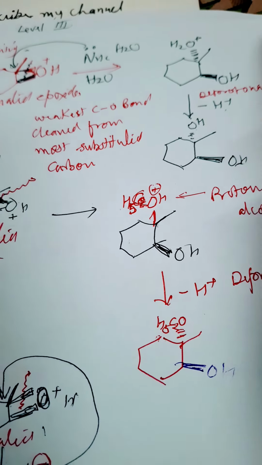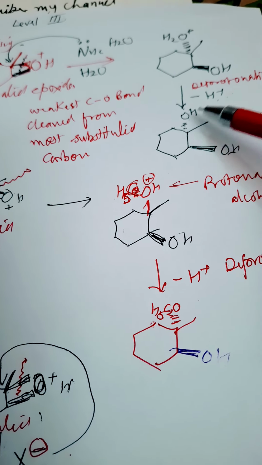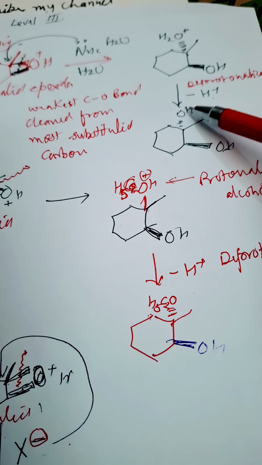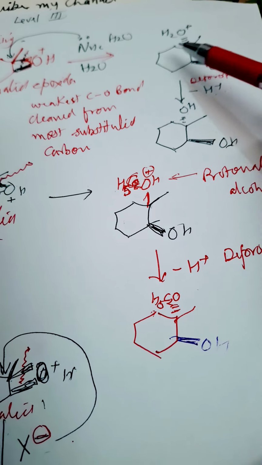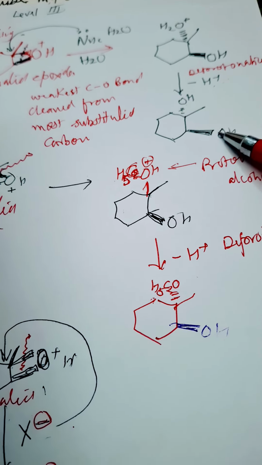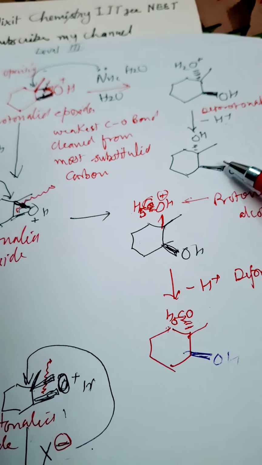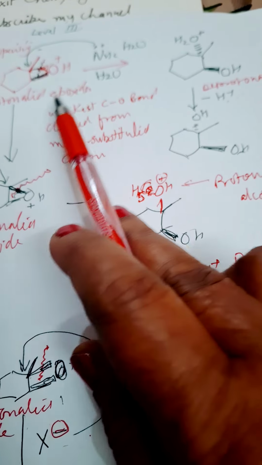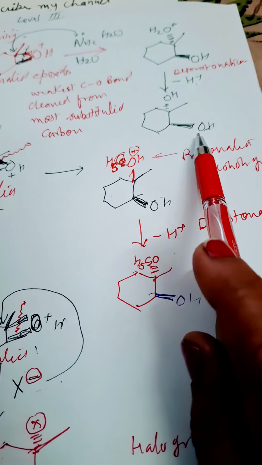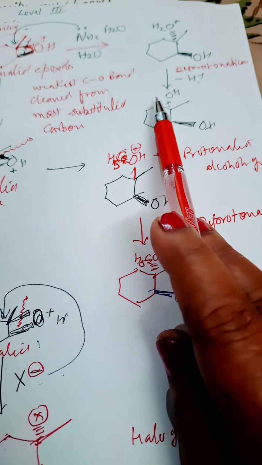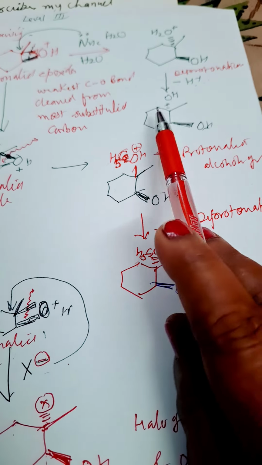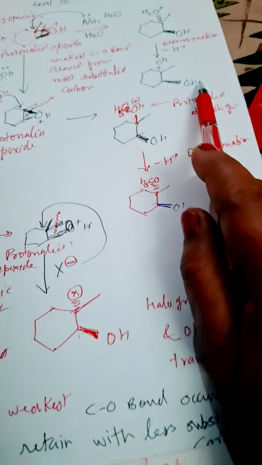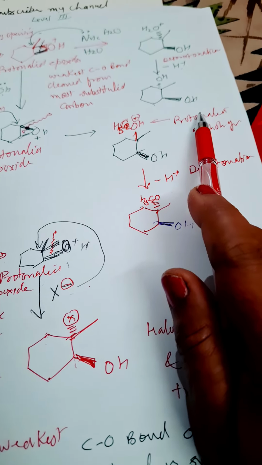Now water is protonated, so deprotonation occurs, and we'll see only the OH group here. This OH group from water has come, and this OH is already present in the epoxide, and the protonated epoxide's positive charge is gone. So here we'll see that both groups are trans to each other, and this is a vicinal diol, and we can also say a trans diol.